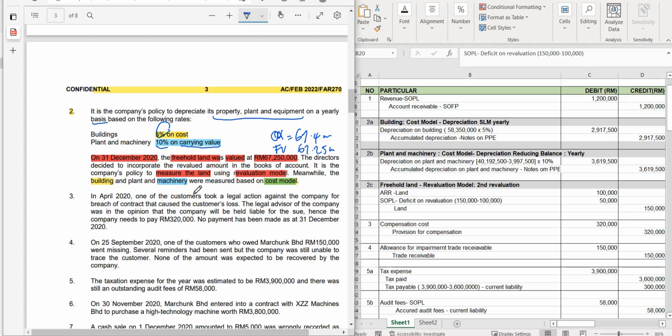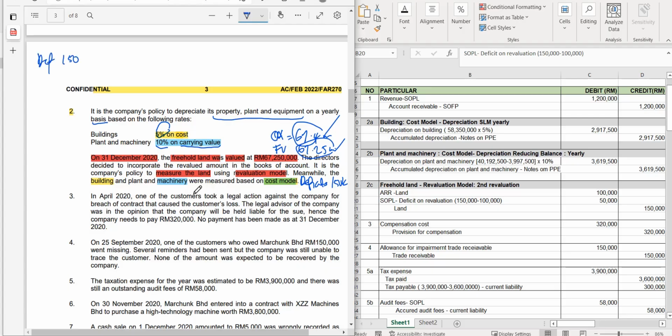And there was a difference of how much? 150,000, right? Is it 150,000? The difference for the balance, you can see fair value was actually lower than the carrying amount. Fair value was lower, so you can check here. 67.25. This one is 67.4, and therefore there is a deficit. How much is the deficit? Take this minus this. What is the amount? 150,000. Okay, 150K.